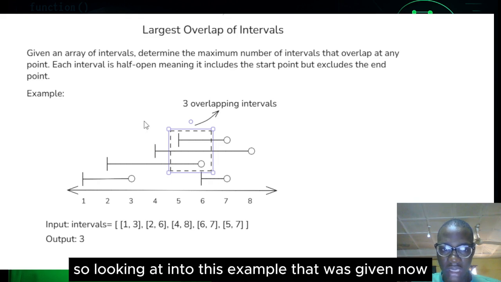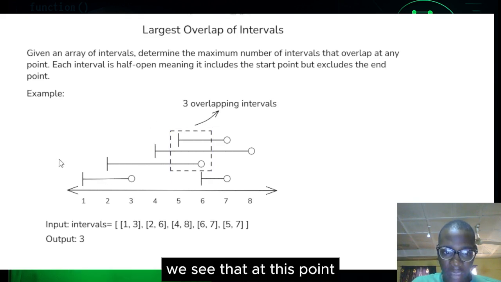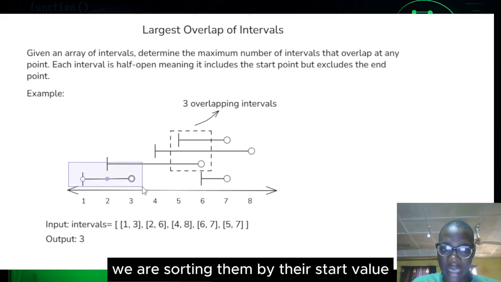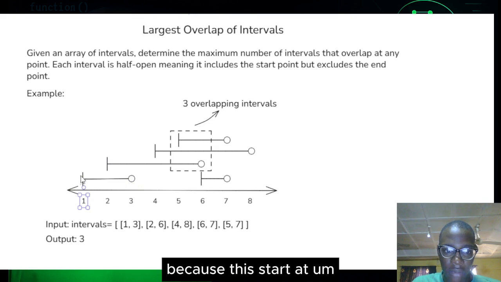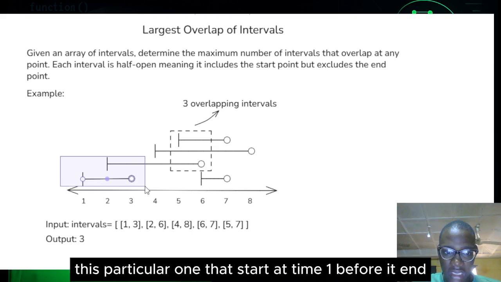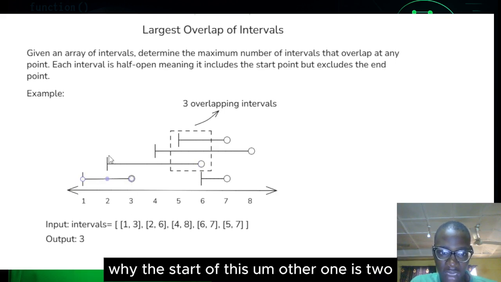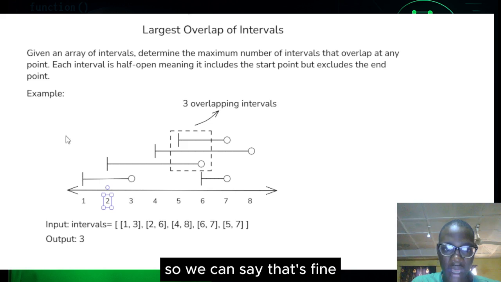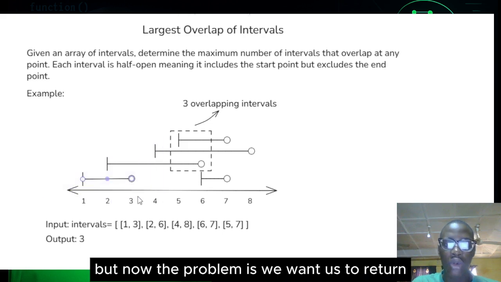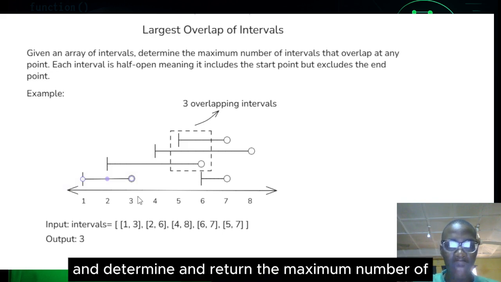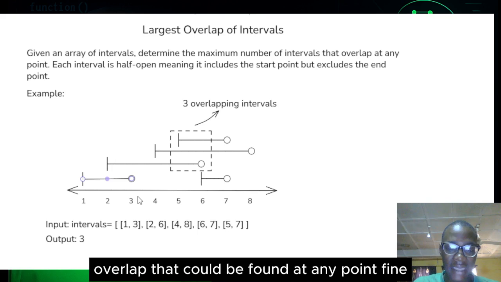So looking into the example that was given, this is the first interval. We are sorting them by their start value, because this one starts at time 1, and this one starts at time 2. Before the one that starts at time 1 ends, the other one that starts at time 2 has begun, because its end is still 3. So we can say these two overlap. But the problem statement wants us to determine and return the maximum number of overlaps that can be found at any point.